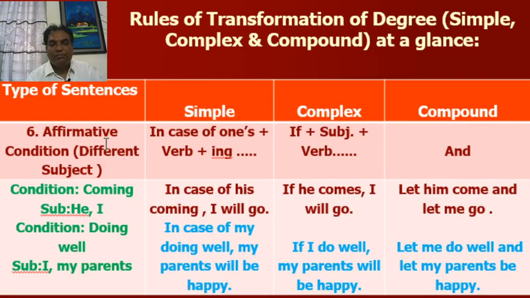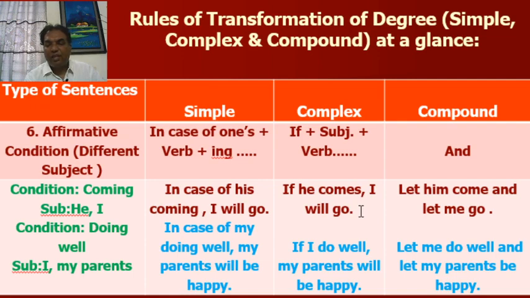Now, rule number 6. Affirmative condition, different subject. In this case, in simple, you have to start with in case of, plus one's plus verb plus ing. In complex, if plus subject plus verb, and in compound, you have to use and. We'll look at the examples.